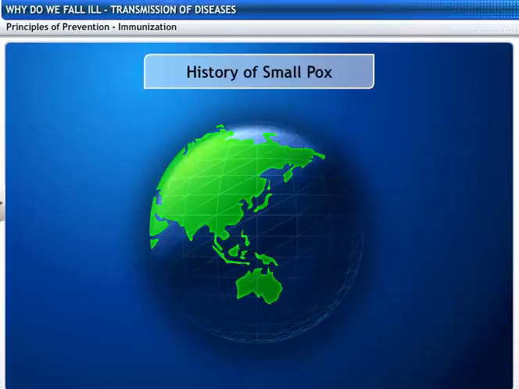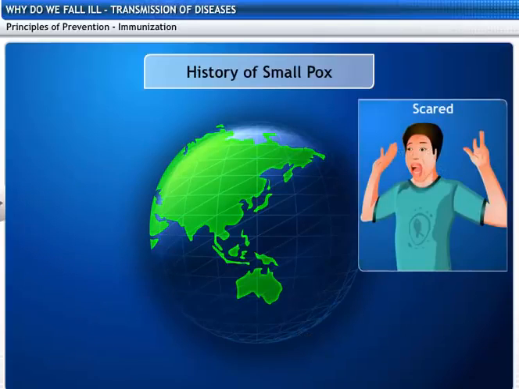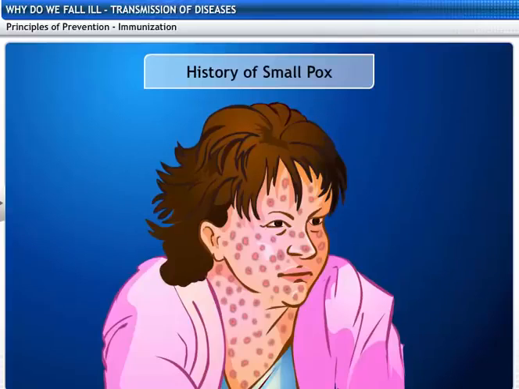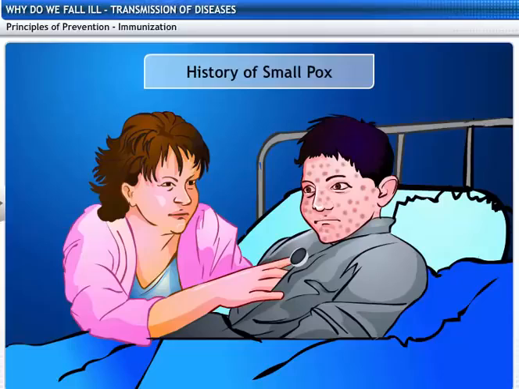Let's see how immunization came into existence. 100 years ago, smallpox epidemics were common throughout the world. People were scared of catching the disease from the patient. People who already suffered from the disease provided nursing care for the victims of smallpox as they were not likely to catch the disease again.